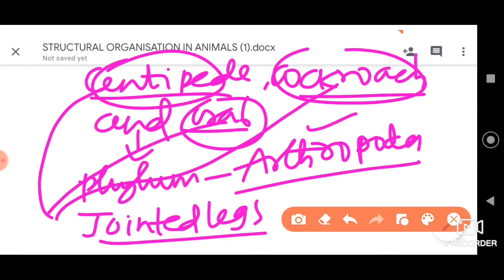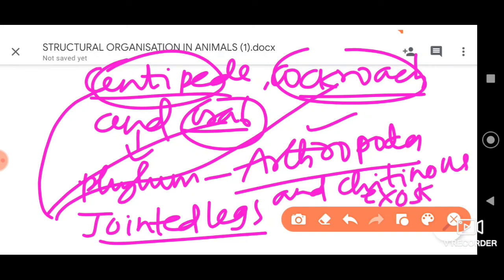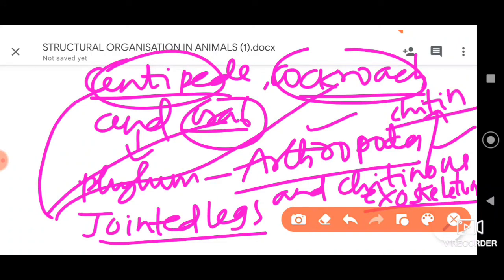Also common is the presence of a chitinous hard exoskeleton, made up of chitin. So among the given options, the first option, jointed legs and chitinous exoskeleton, are the common characters among the centipede, cockroach and crab.